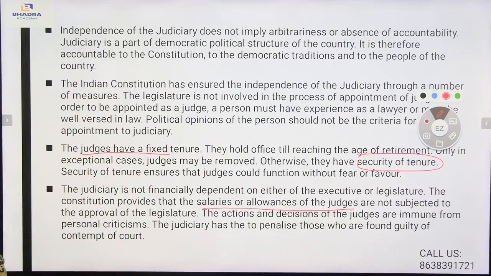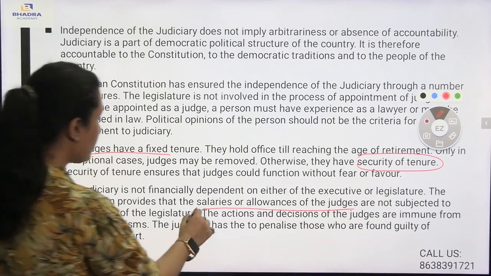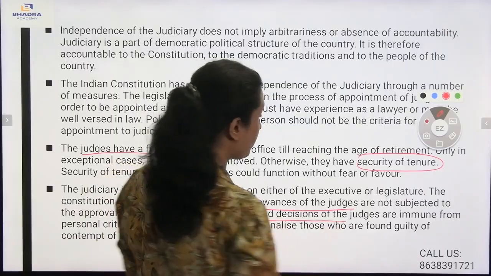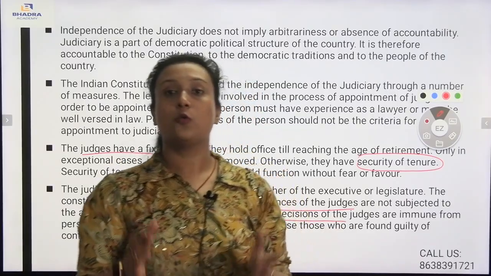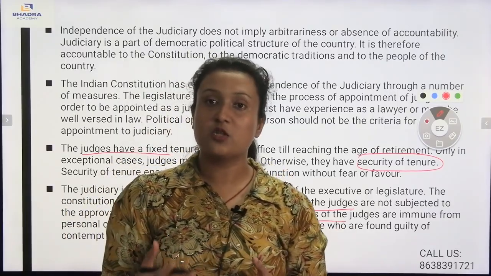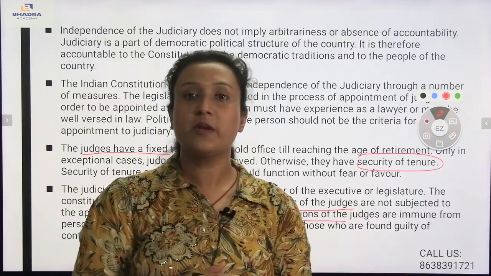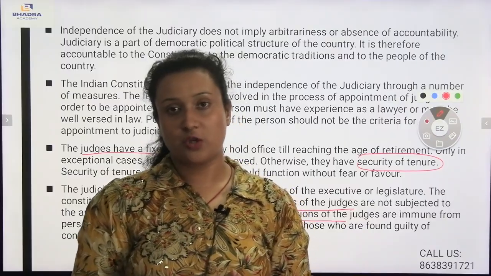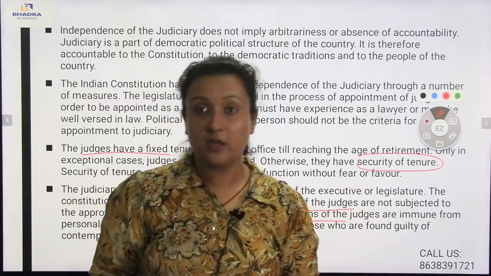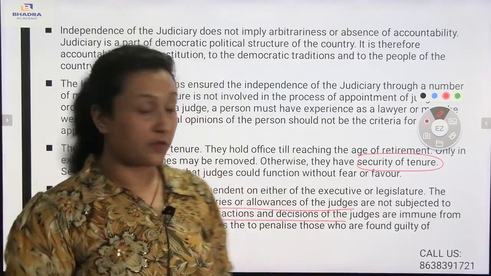The actions and decisions of the judge are immune from personal criticism. The judiciary has to penalize those who are found guilty of contempt of court. The actions and decisions of the judge are immune from public criticism. Though the public may criticize the decisions of the judges, the judges are immune. They have to avoid it, which means the judges will be taking their own decision. The public also cannot interfere in the decisions of the judges.